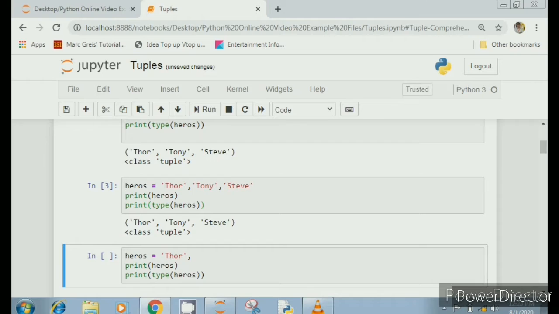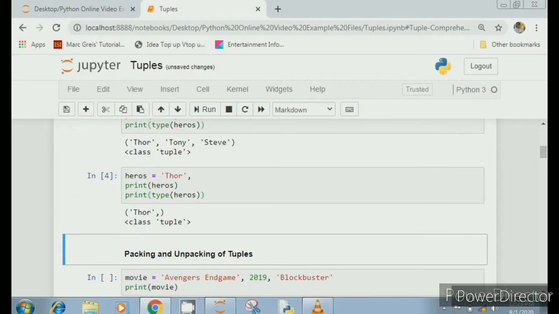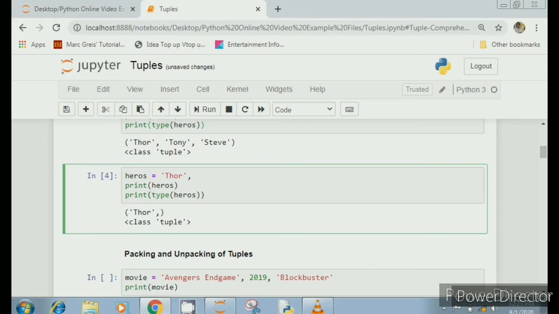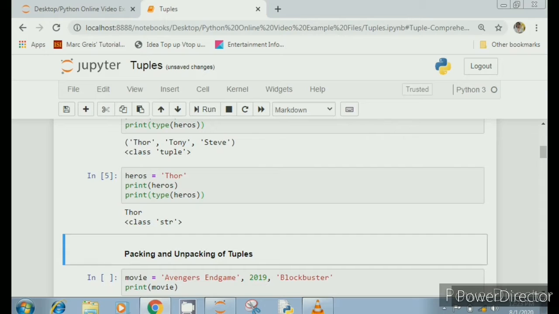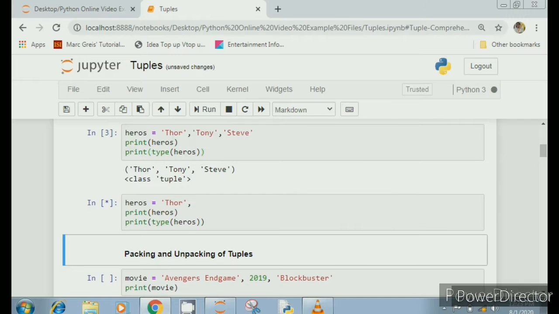Let's check this. Okay, now this is important. If your tuple contains a single element only, then after your single element you have to use a comma and run this. Okay, so it is a tuple. If you don't use this comma, let's remove this comma and see, then Python will treat it as a string. So you have to remember to use a comma while using a single element tuple.